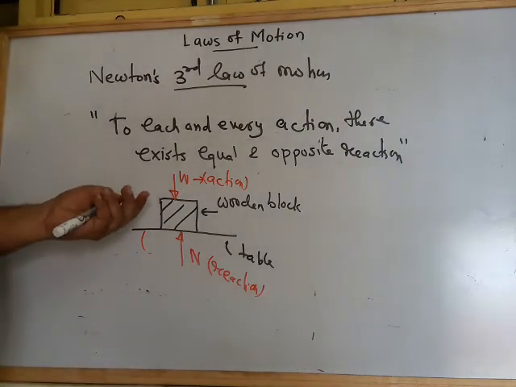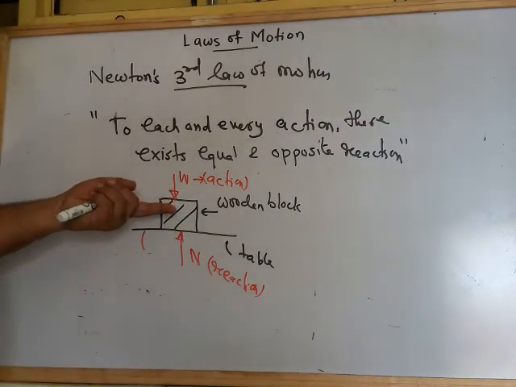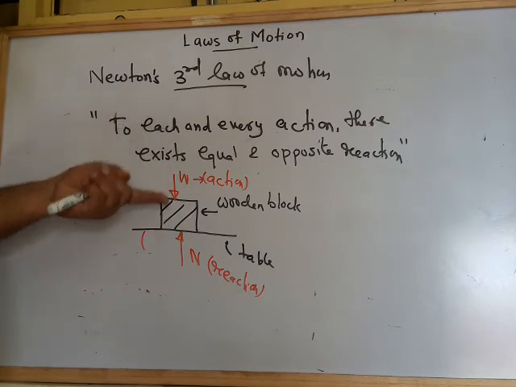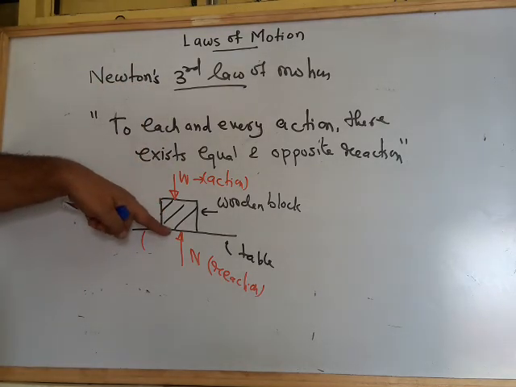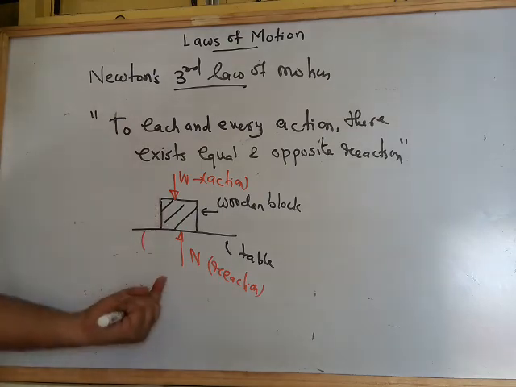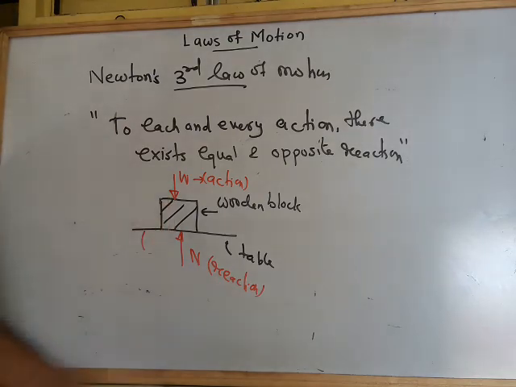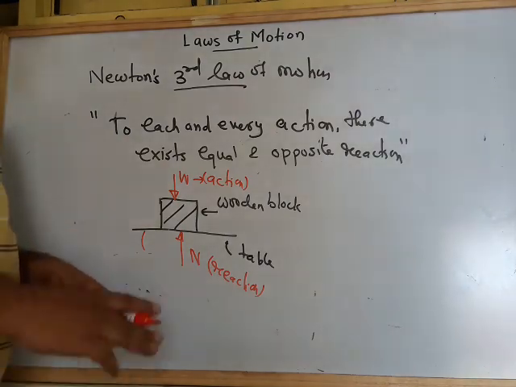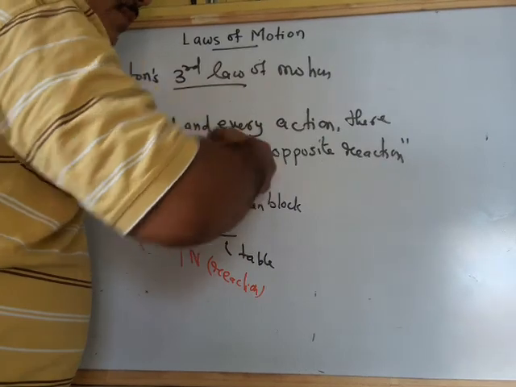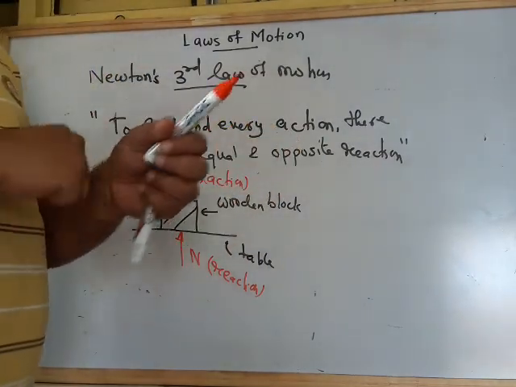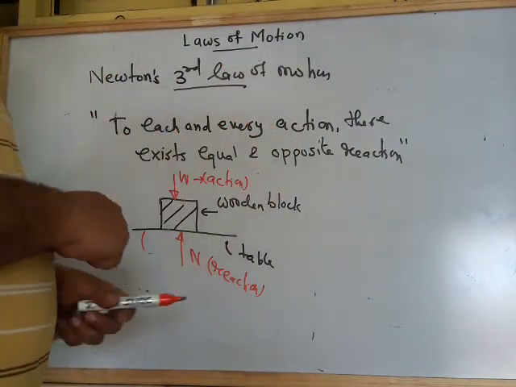Okay? So do you follow this particular thing? That on the table, the wooden board, it has got the weight acting downward and it is striking the table floor. So that is action, and the table will also put the upward force, that is N, on this block, and that particular N force is known as the reaction force. So each and every action, for example, if I will smash the board like this, then this is my action. The board will put a force on my thumb, on my punch, and that is the reaction.